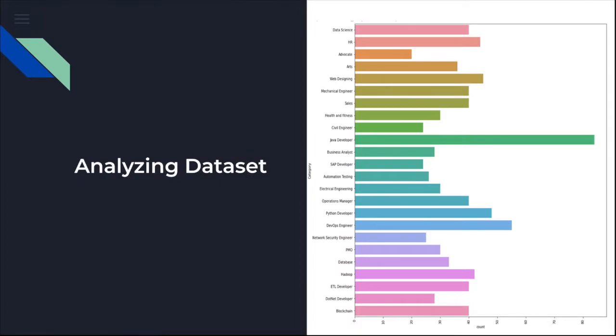So this is the data distribution of our categories, and we can see that this distribution is very important to understand whether the classes are balanced or not. So we can see that apart from the Java developer, all classes are kind of balanced. It's not like very imbalanced in the data set. Every category has good number of data points in the data set.